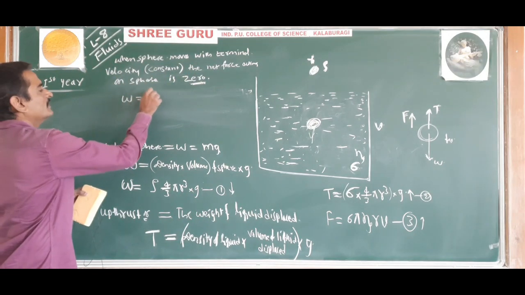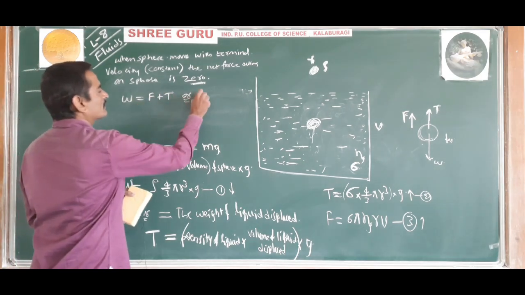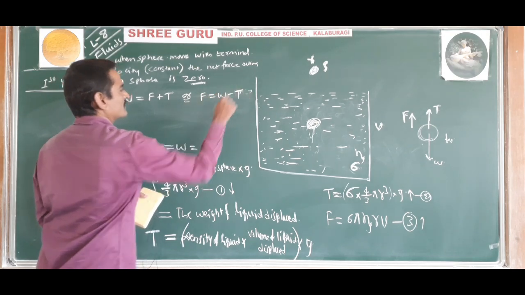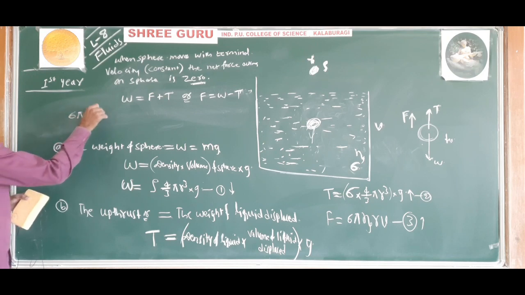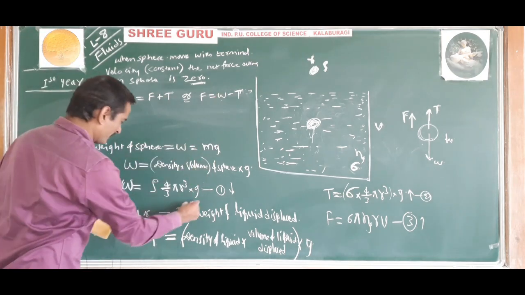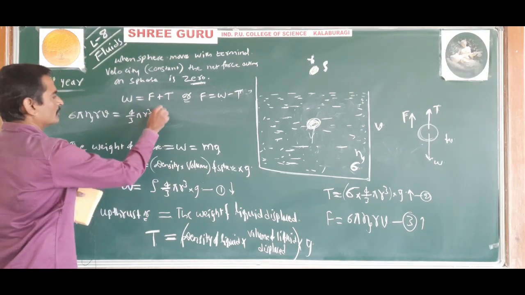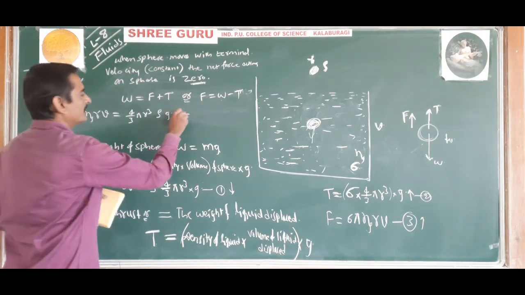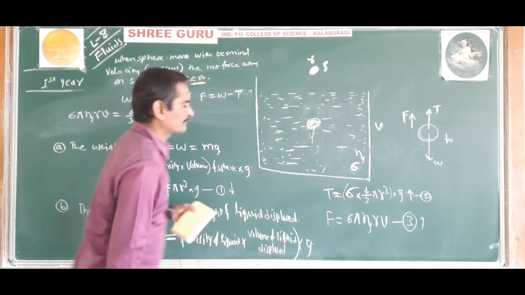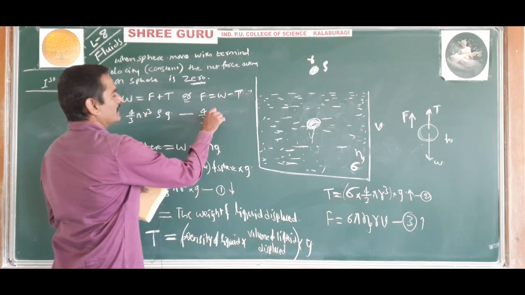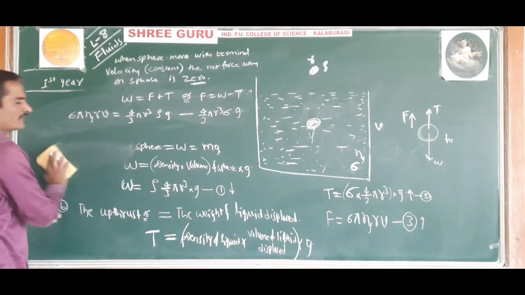That is, W is equal to F plus T, or you can write F is equal to W minus T. And now substitute the values. F is 6 pi eta Rv, is equal to W, that is 4 by 3 pi r cube rho g, minus T, that is the buoyant force acting on the sphere, 4 by 3 pi r cube sigma g. So now simplify this equation.